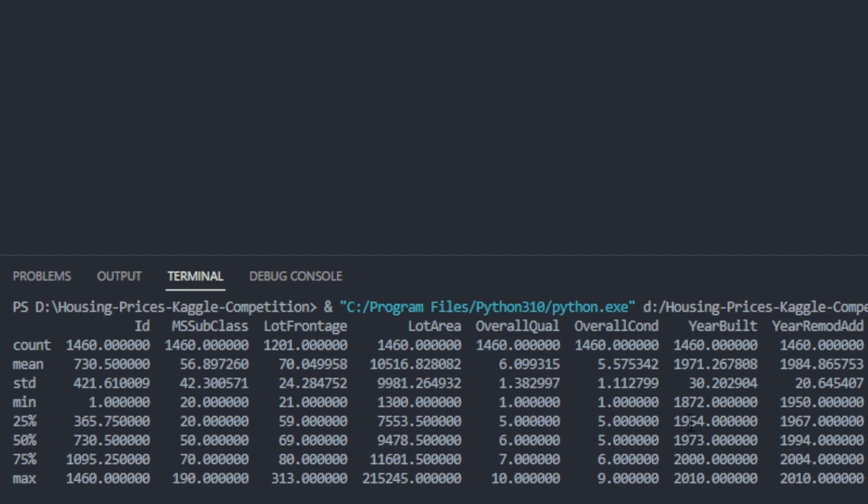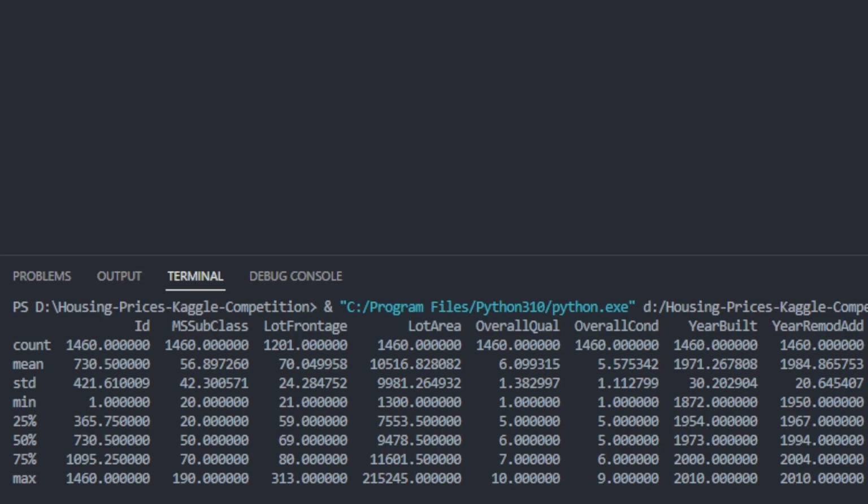So, for example, when we have the year built, 1954 is, or at least this specific house that's represented right here, is younger than 25% of the houses. Of course, when we look at the 50%, 1973 is younger than 50% of the houses. 75%: a house built in the year 2000 is younger than 75% of the houses. And of course, the newest house that we have is built in 2010.